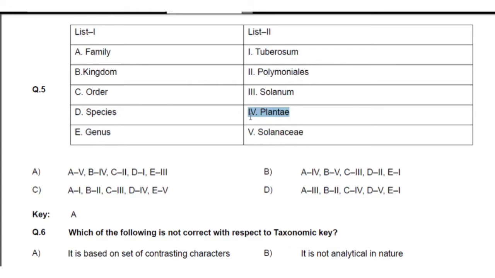Now it comes to the order. Order is related to C, the second option, that is Polemoniales. Ales is the suffix for order. Next, species. Species is D. D is related to the first, that is tuberosum. That means Solanum tuberosum. Solanum is the genus word and tuberosum is the species. And last, genus. Genus is related to the given Solanum. So Solanum is a genus of the potato family.